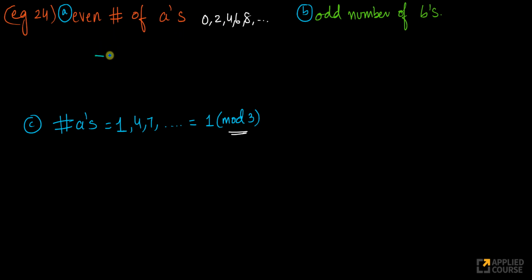Okay, let's see. So this is my initial state, Q0. So I'll track this as seeing 0 A's, hence my final state. Let's start with this. Okay, now I've seen 0 A's. If I see 1 A, look at this. If I see 1 A, I should not accept it. So this transition basically tells me that I've seen an A. Now, what happens if I keep seeing B's? That's perfectly okay. If my word only consists of B's, no A's, then it has 0 A's, and 0 is an even number, so I can continue being here.